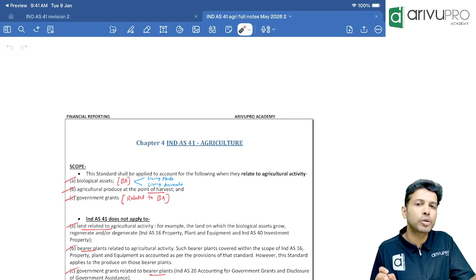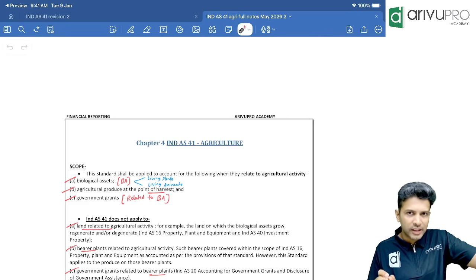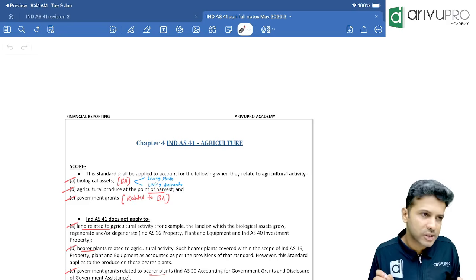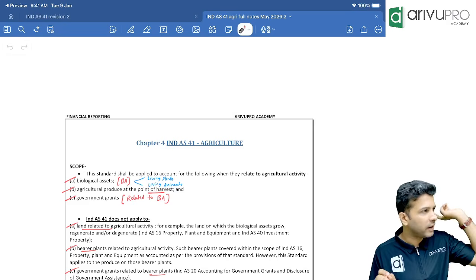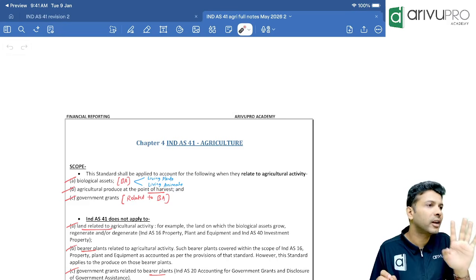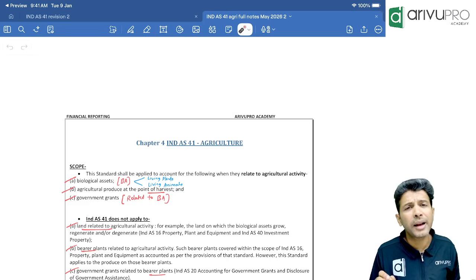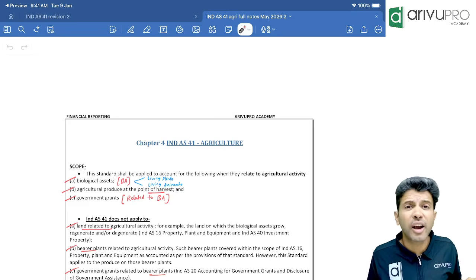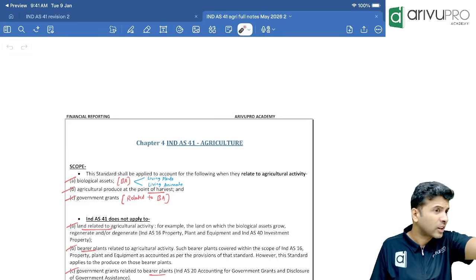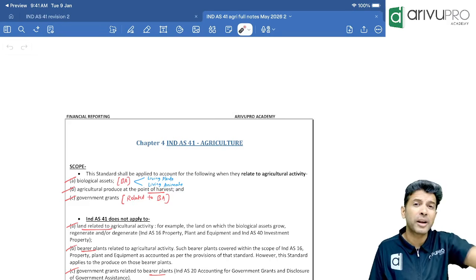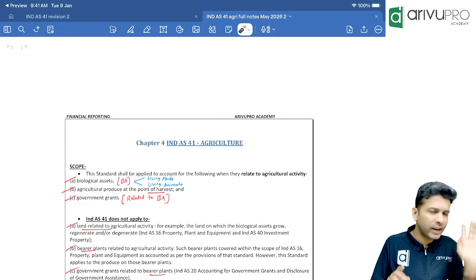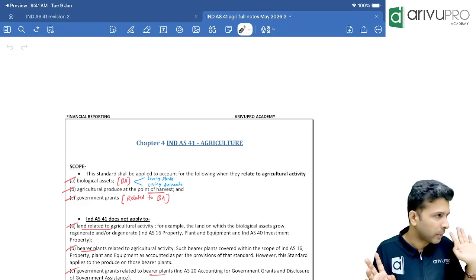Tell me some of the exclusions. If you have any land or tractor or software etc. used for agricultural activity, for tangible assets you will apply Ind AS 16. For intangible you will apply Ind AS 38. For bearer plant, which standard? Ind AS 16. If you have received any government grant towards that land or tractor or intangible asset or bearer plant, you will apply not Ind AS 41 but Ind AS 20, the normal government grant standard.